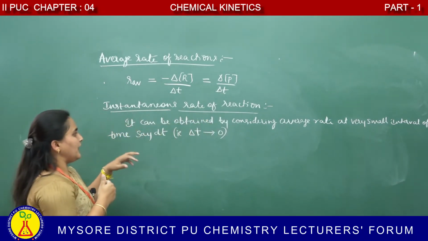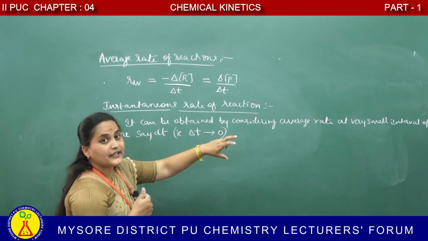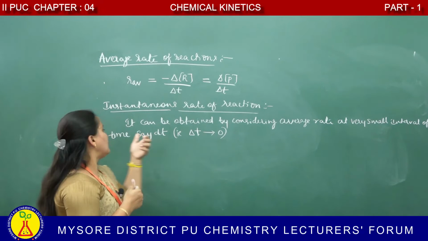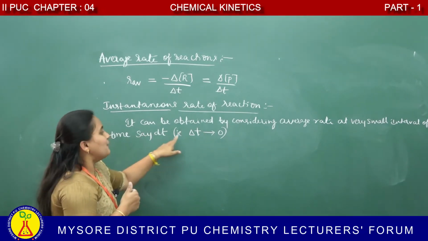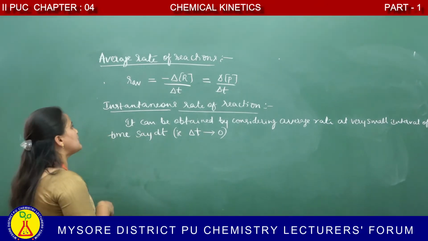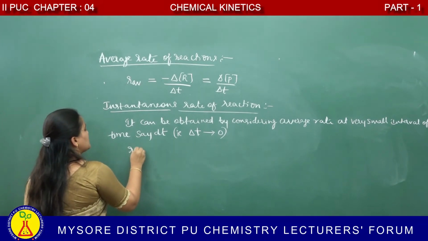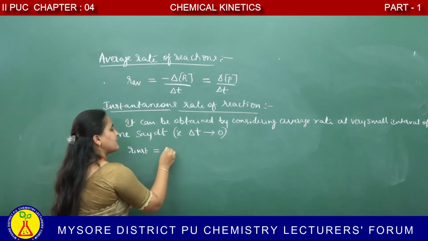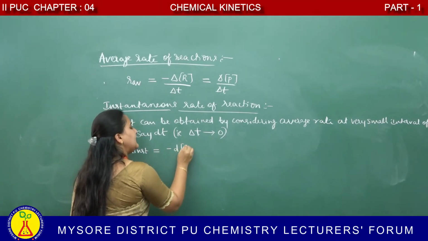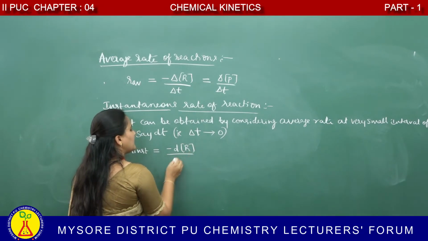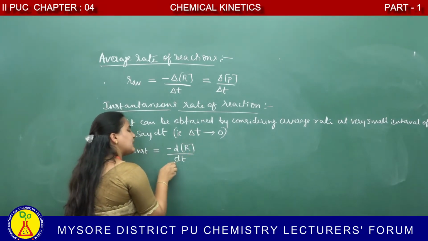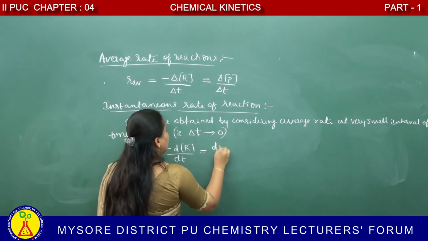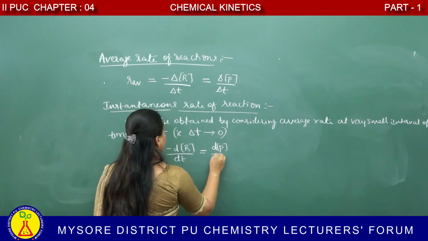It can be obtained by considering the average rate at very small interval of time, say dt, when delta t approaches to 0. Then our instantaneous rate becomes minus dr by dt, very small change interval of time, and dp by dt.